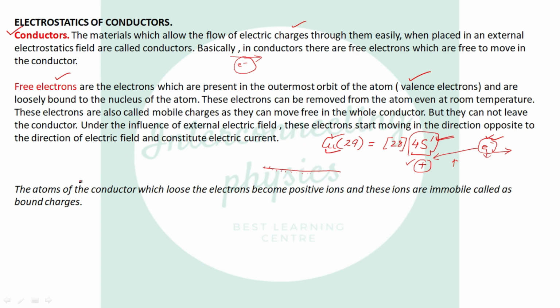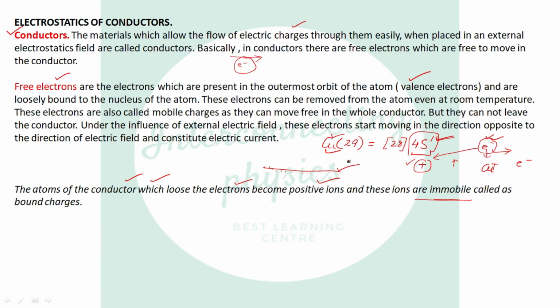And the atoms of the conductor which lose electrons, if we strike out one electron from copper, then copper will become copper positive. That is, the atoms of the conductor which lose electrons become positive ions, and these ions are immobile because only electrons inside the wire will move.